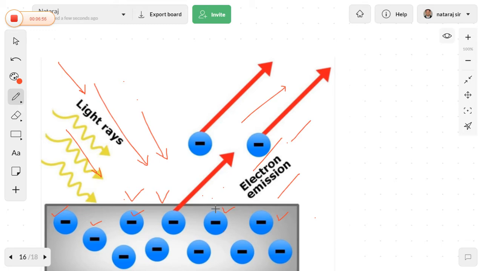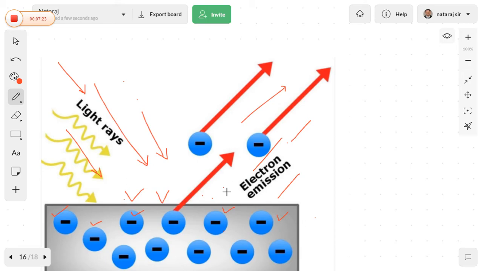Also, the greater the transfer of energy to the electron, the greater the kinetic energy of the ejected electron. In other words, the kinetic energy of the ejected electrons is directly proportional to the frequency of the electromagnetic radiation, since the striking photon has energy equal to h nu, and the minimum energy required to eject the electron is h nu naught.